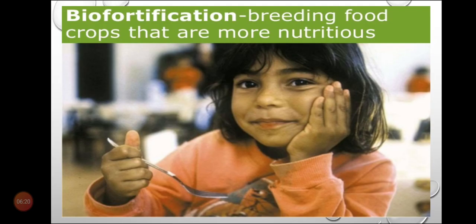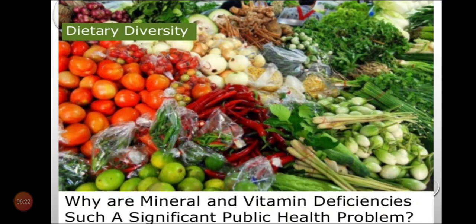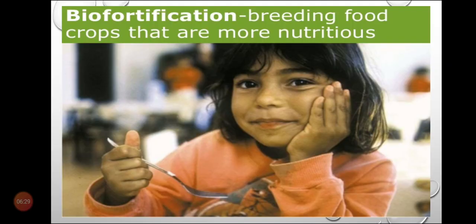So what can be done for those people? What we can do is biofortification. What does the word biofortification mean? Biofortification means breeding food crops that are more nutritious. We can breed food crops that are more nutritious and increase the nutritional value of the food.